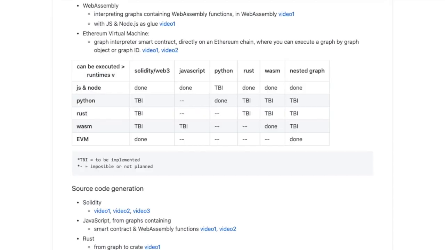Now here is what has been implemented and the immediate plans, with the mention that some items marked with TBI are already implemented, just not demoed yet on YouTube.